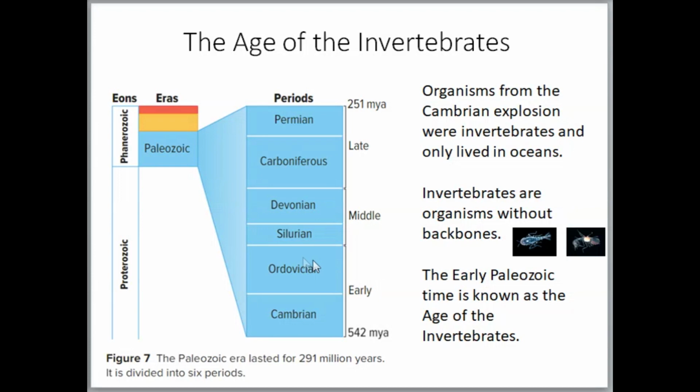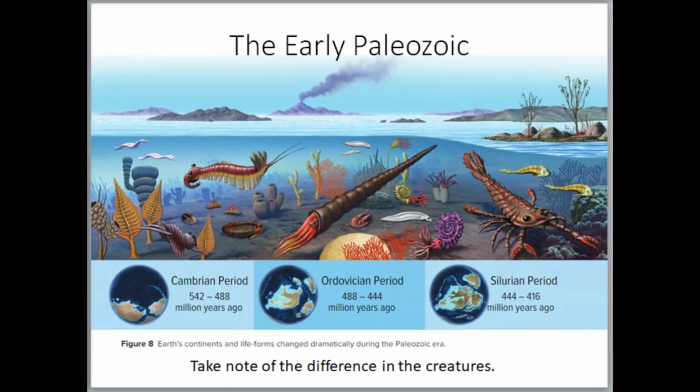It will help you. The early Paleozoic era, so it's the Cambrian and the Ordovician, is known as the age of the invertebrates. Invertebrates are organisms without backbone, so these would typically be things like worms, insects, bugs, that kind of thing. But back in the early Paleozoic, these were marine invertebrates, so things like shrimp. We've got a couple of pictures of those things here. And if you have a look, these are the types of invertebrates that we had. So these are organisms without backbone. So this is in the Cambrian and the Ordovician. That thing came a little bit later.